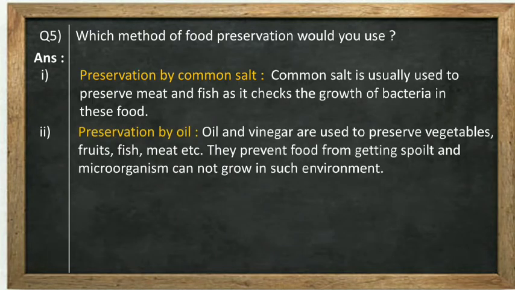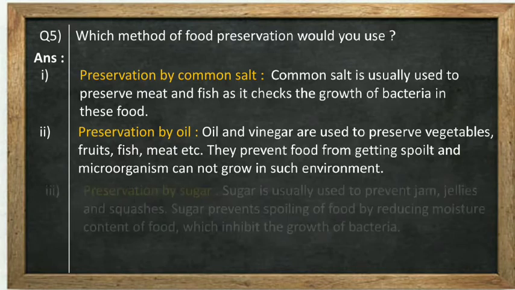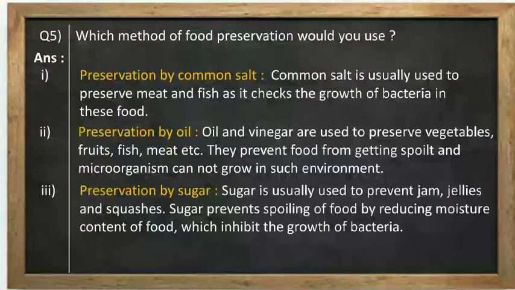Second one is by using oil, preservation by oil or preservation by vinegar. Oil and vinegar are used to preserve vegetables, fruit, fish, meat, etc. They prevent food from getting spoiled and microorganisms cannot grow in such an environment. One more method is preservation by sugar.